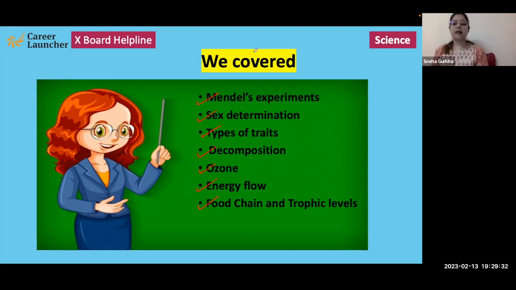Apart from that, draw and label the diagrams neatly. Use a pencil to draw all the diagrams, and your labelings should be neat. Try to label in capital letters if you can, right? That would leave a better impact.